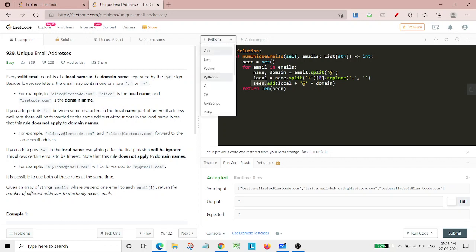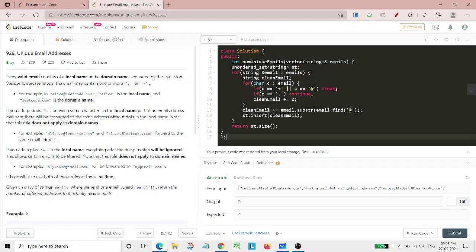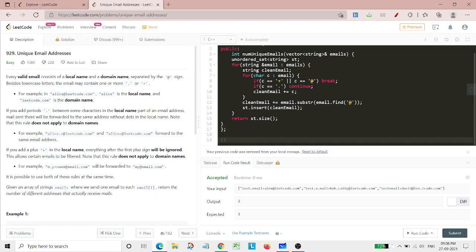Now comes the time complexity. We are simply traversing our whole vector of strings, so the time complexity will simply be order of n.